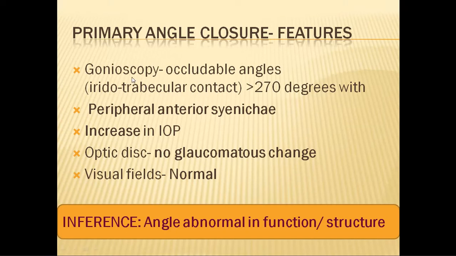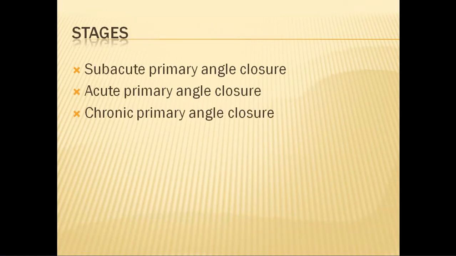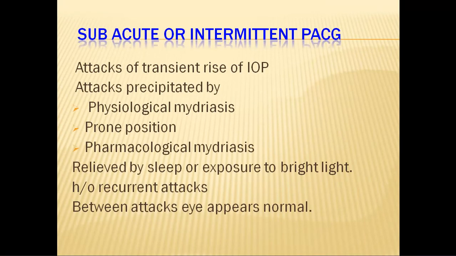When you see the patient in the angle closure stage, there is already peripheral anterior synechiae formation in many places in the angle, which results in raised intraocular pressure. But there is no glaucomatous optic disc or visual field change as yet. Even in this stage, we go for a peripheral iridotomy. This stage can be subacute, where there are recurrent attacks of raised intraocular pressure, because of which there is unilateral pain, redness, and sudden diminution of vision.